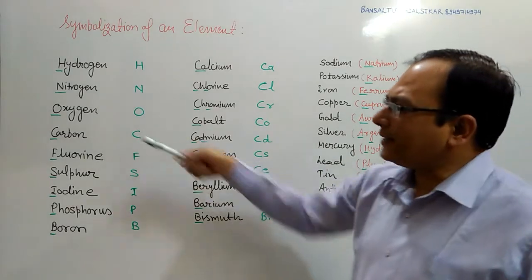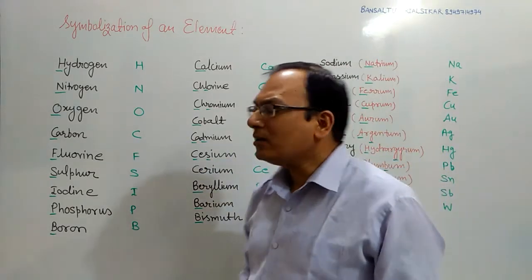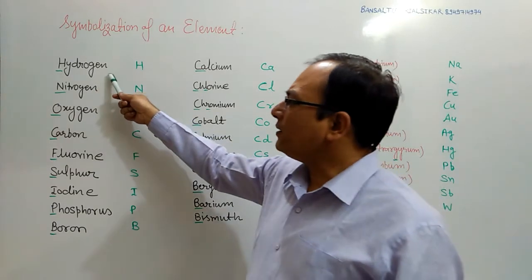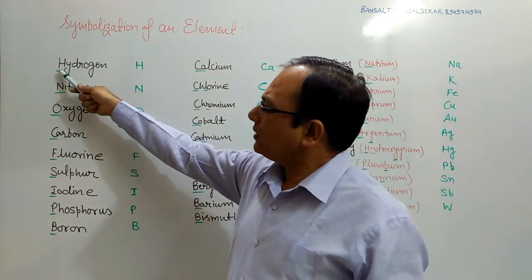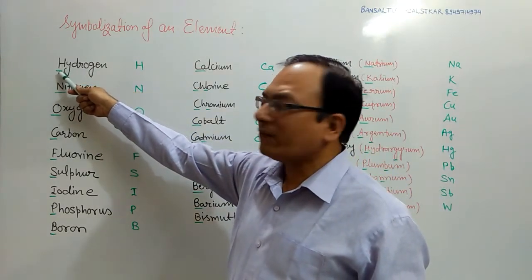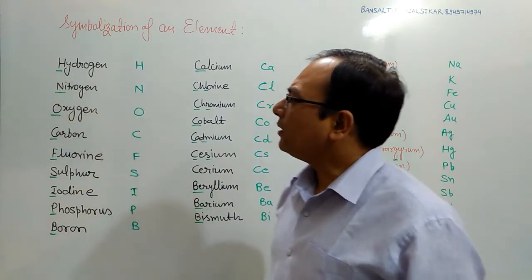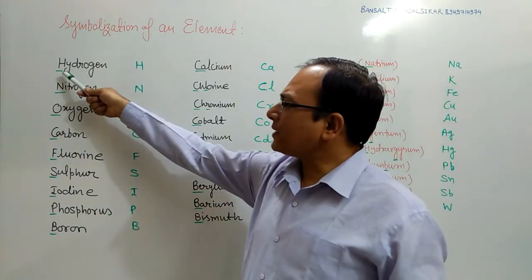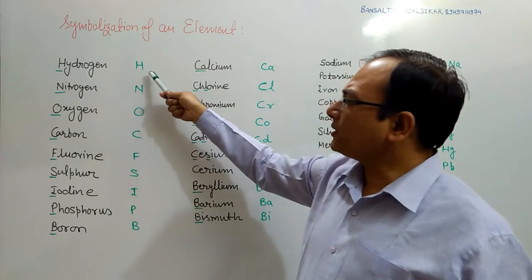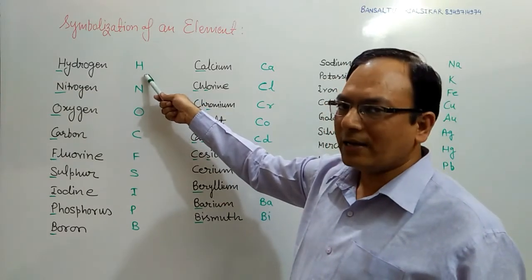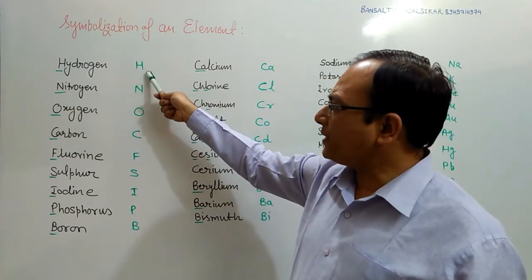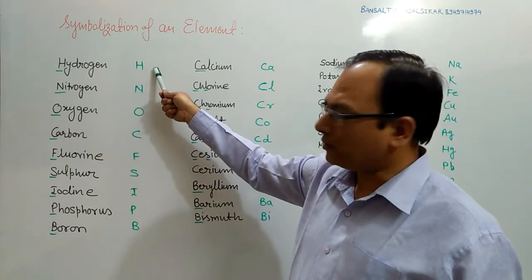So let's see the first case. In general, the symbol of any element is the initial letter of the name of that element. For example, in case of hydrogen, the first letter is H, so the symbol is H and it is always in capital. So H represents hydrogen.